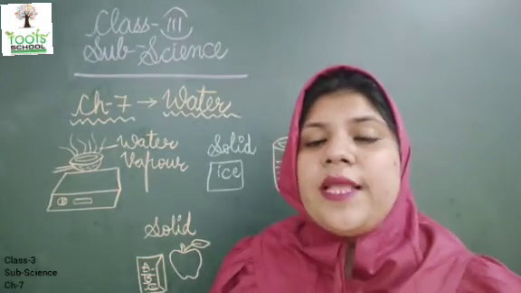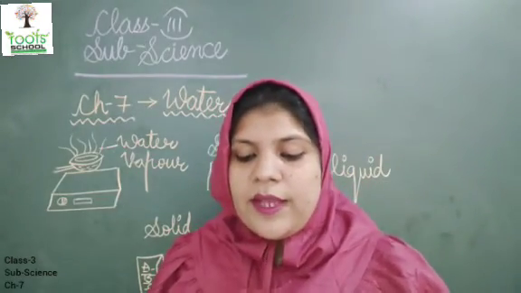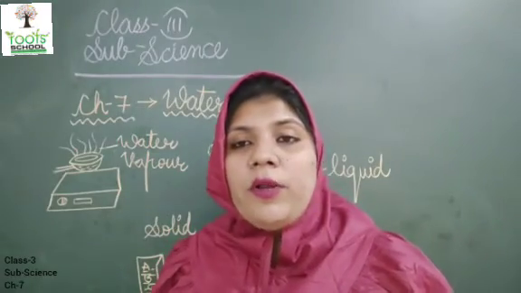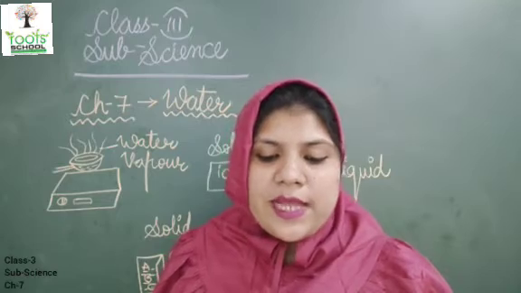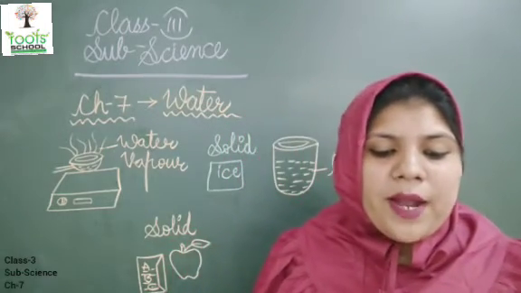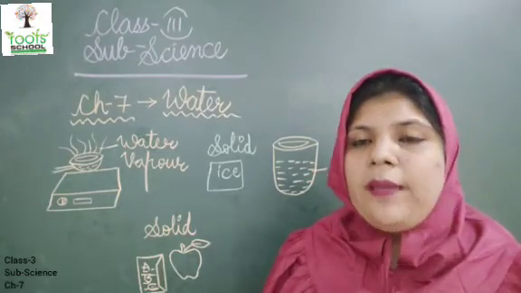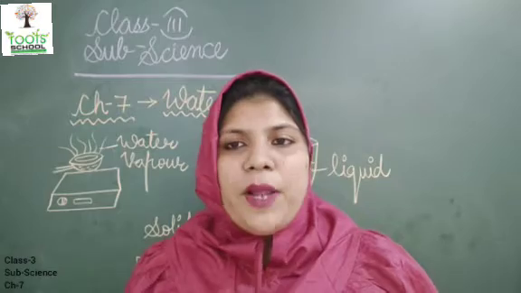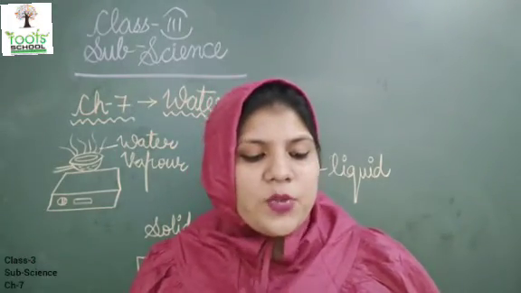Now we should save water. Fresh water is available on the earth in a very limited amount only. So we must save it. Watering the plants with a bucket of water instead of a hose pipe. We should not leave the pipes on while watering the plants. We should water the plants with buckets only.